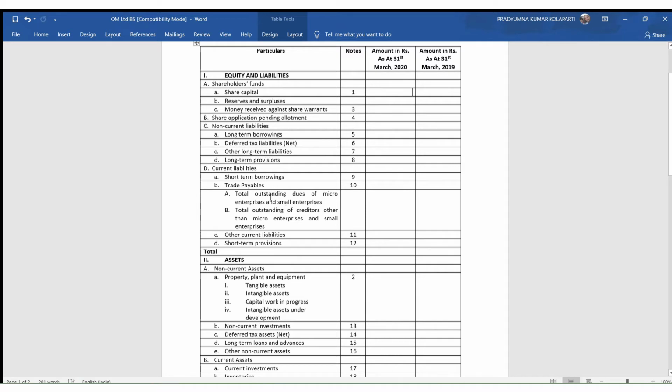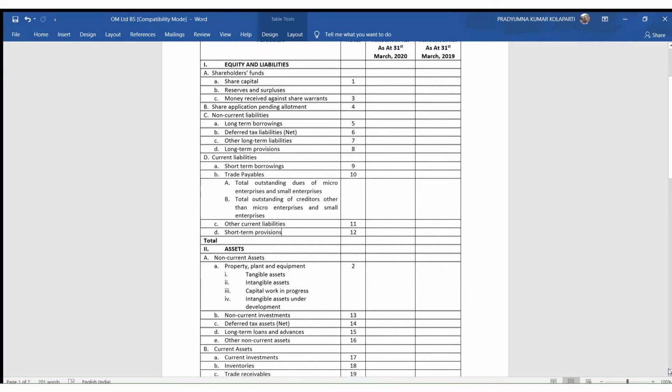Trade payables, where I buy goods for manufacturing my product and repay them, and other current liabilities, and short-term provisions. Any year-end provisions made for which the bills are not received, or monies are accrued but not due, all this comes under short-term provisions.